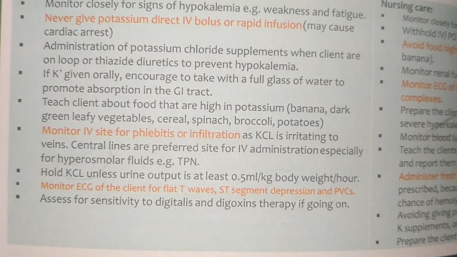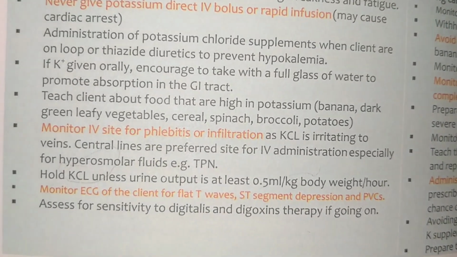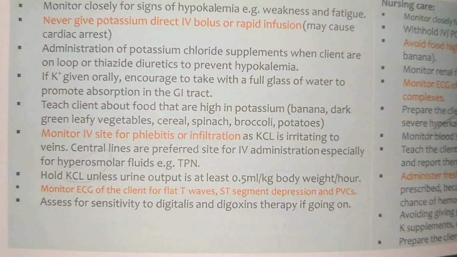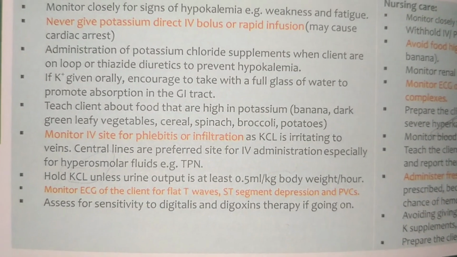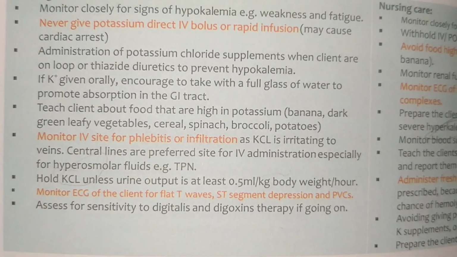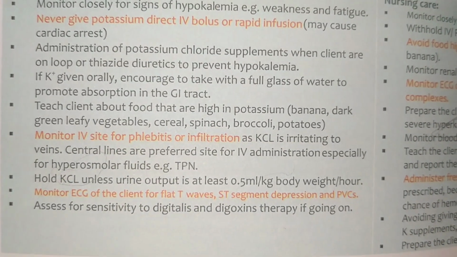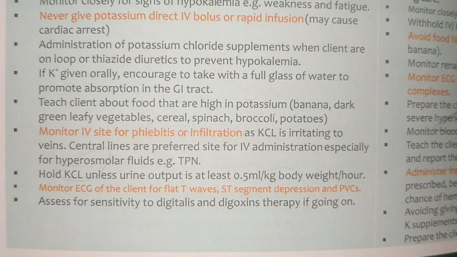Potassium given orally, the client is encouraged to take it with a full glass of water to promote absorption in the GI tract. Teach the client about foods high in potassium, like bananas, green leafy vegetables and so on. Monitor the IV site for phlebitis and infiltration. KCl is irritating to veins. Central lines are the preferred site for IV administration.